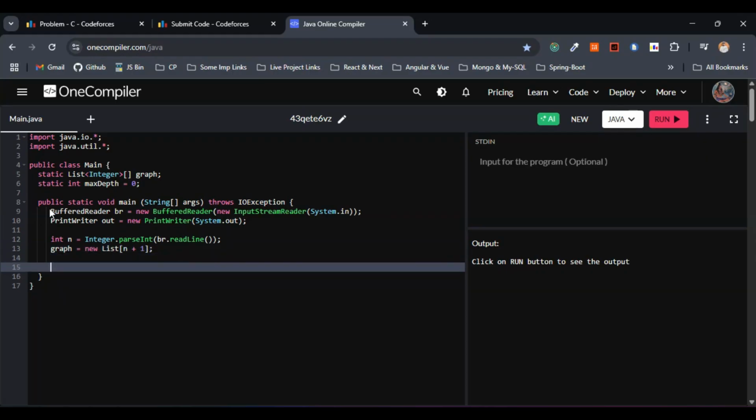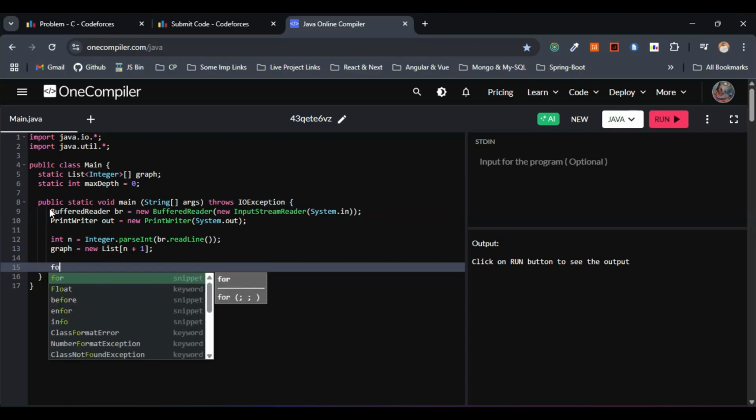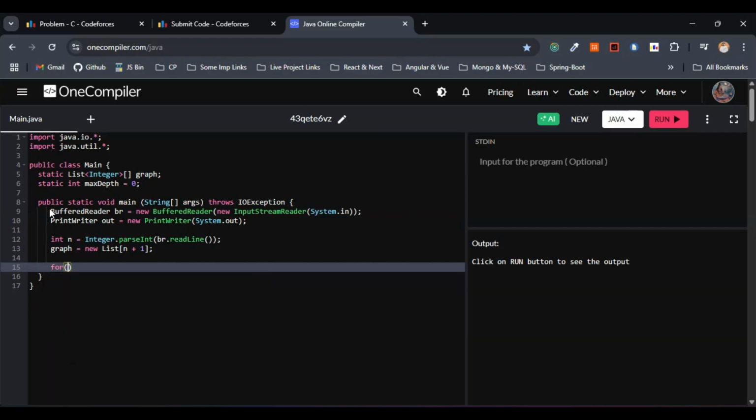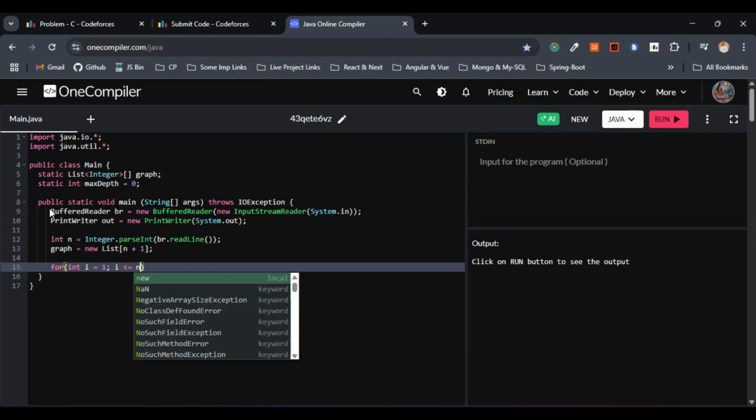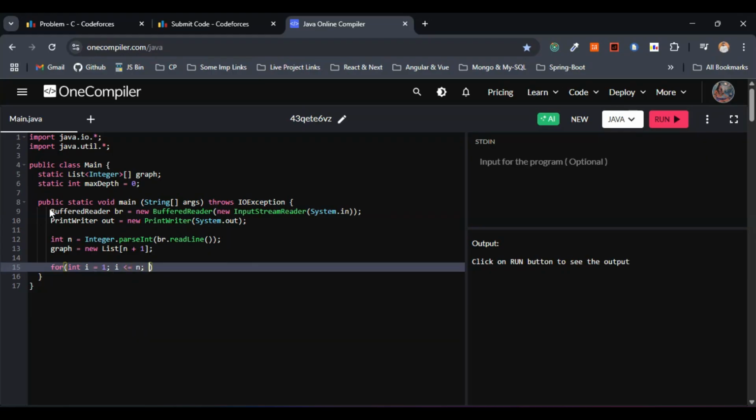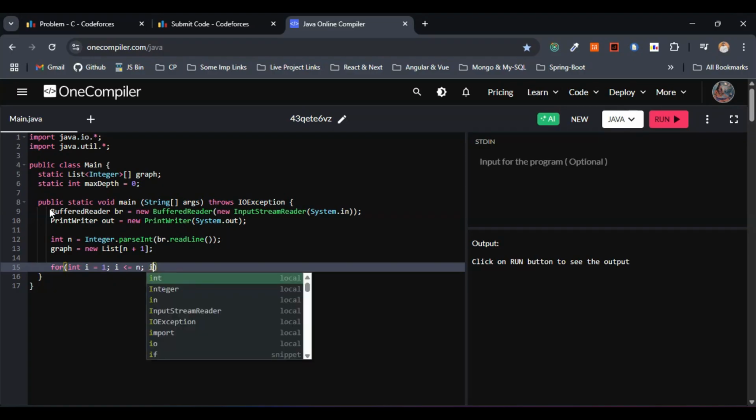So let's initialize each list in the graph. For that one, let's move on with the iteration part. So this one will be int i equals 1, i less than or equal to n. This is fine, i plus plus.